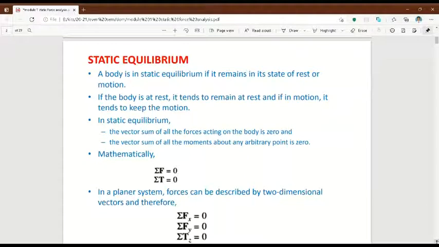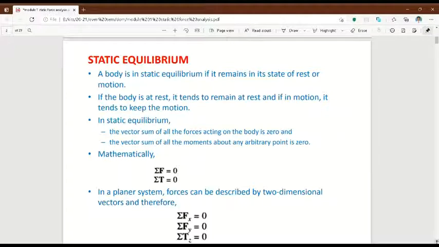Then only we can call the particular link to be in equilibrium condition, because in static force analysis we assume all the members or all the links are in static equilibrium condition.